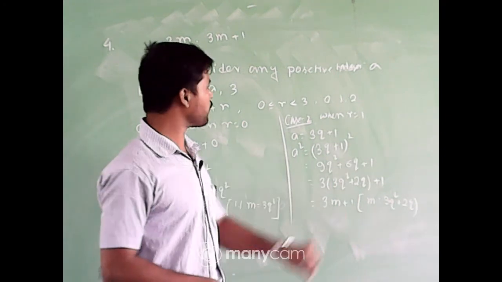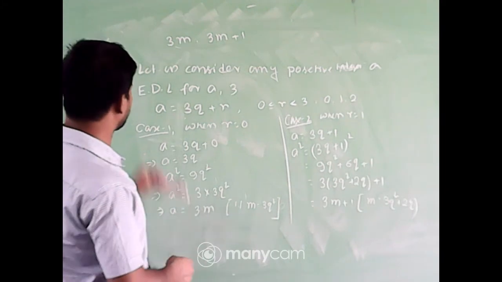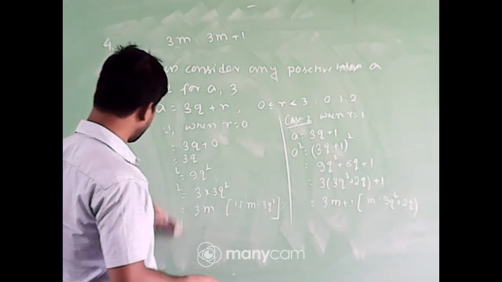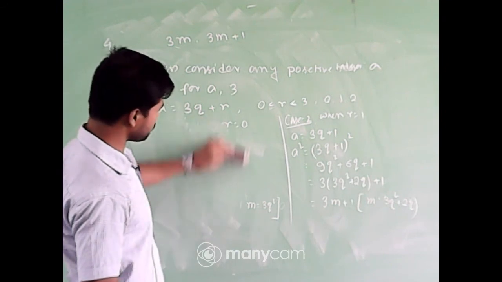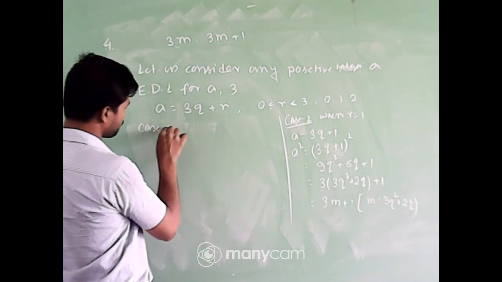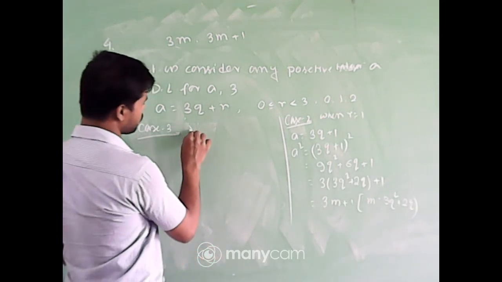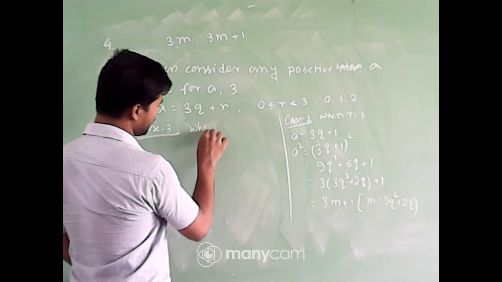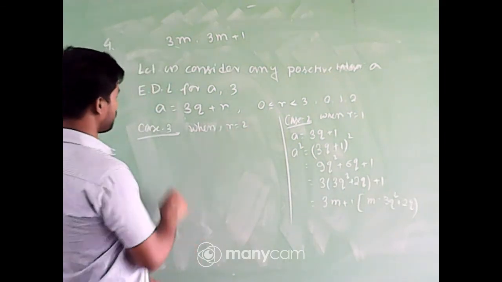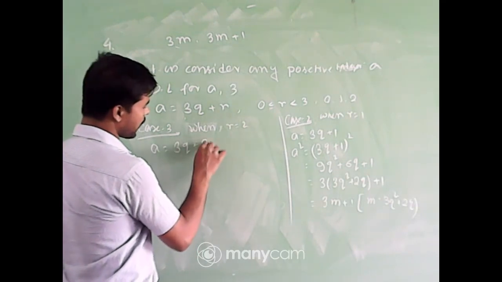Okay. Now we have one more case, but I have to rub the board now because I don't have sufficient space to solve. I am rubbing this portion, case 1. Now case 3. What is case 3? When r equal to 2. So in that case, a will be of the form 3q plus 2.